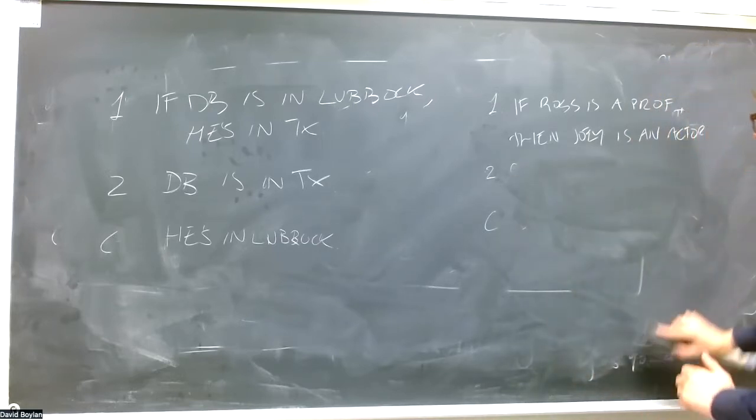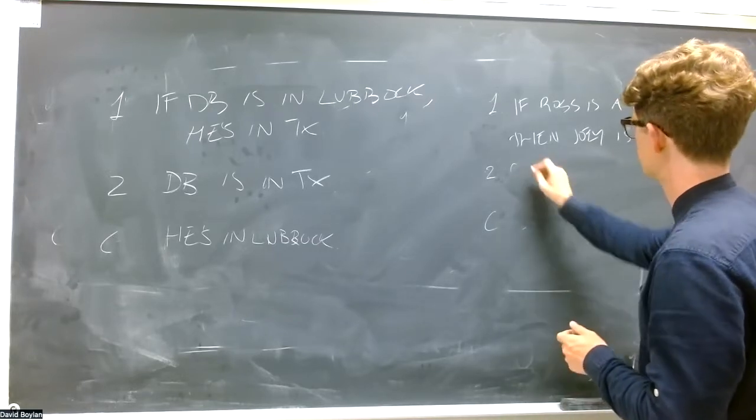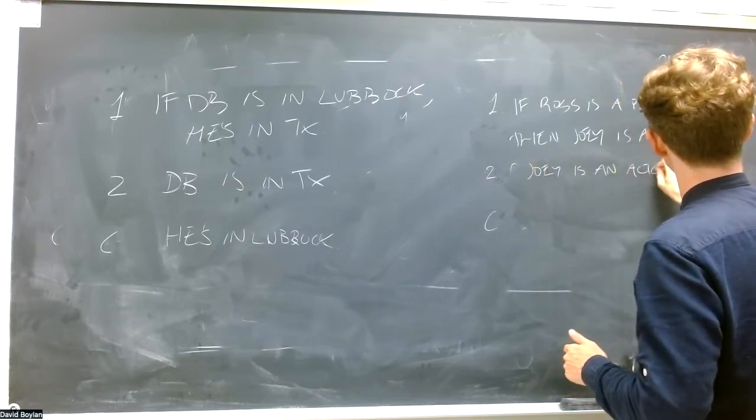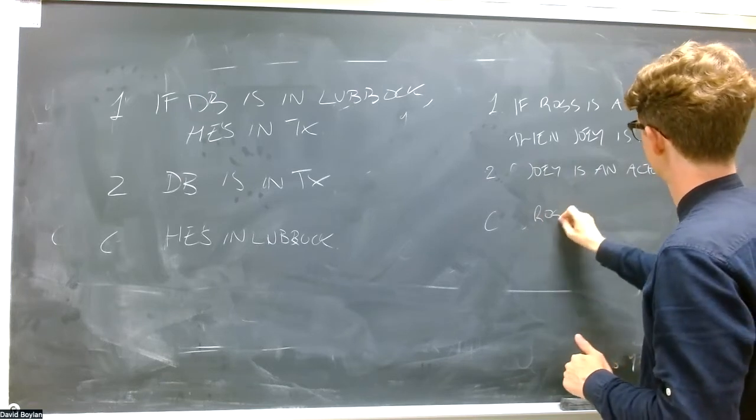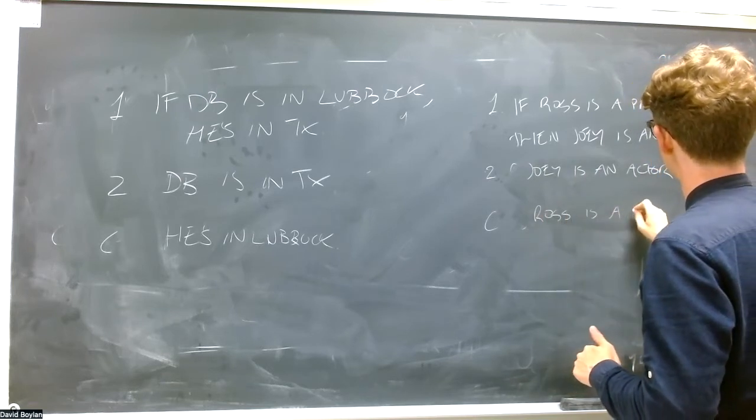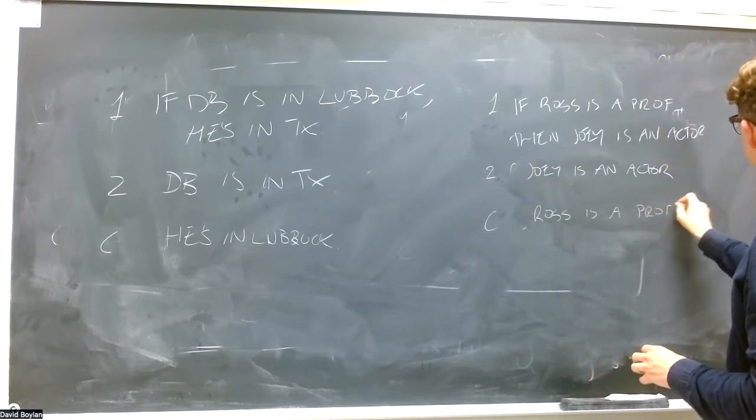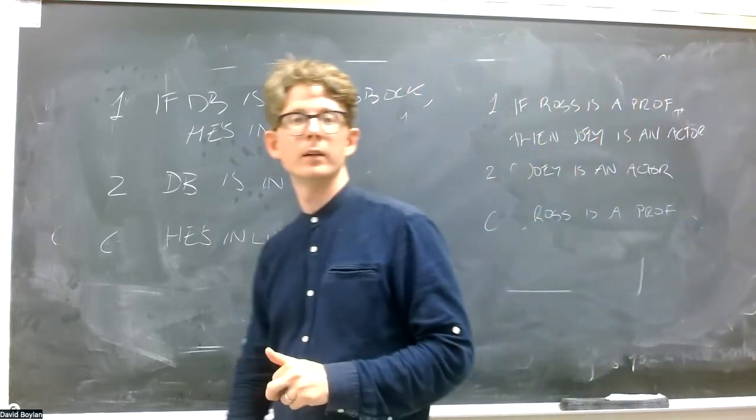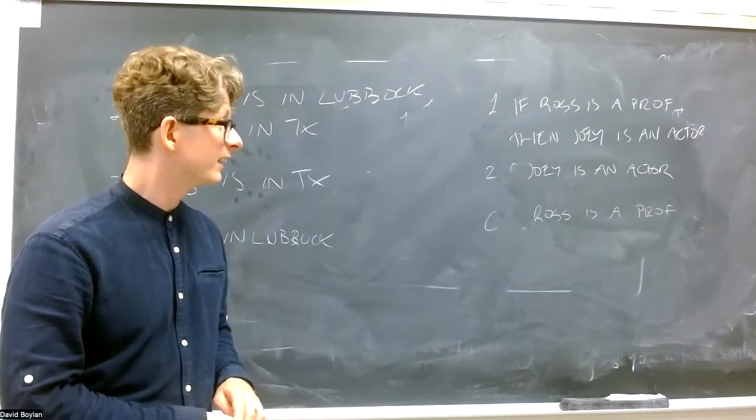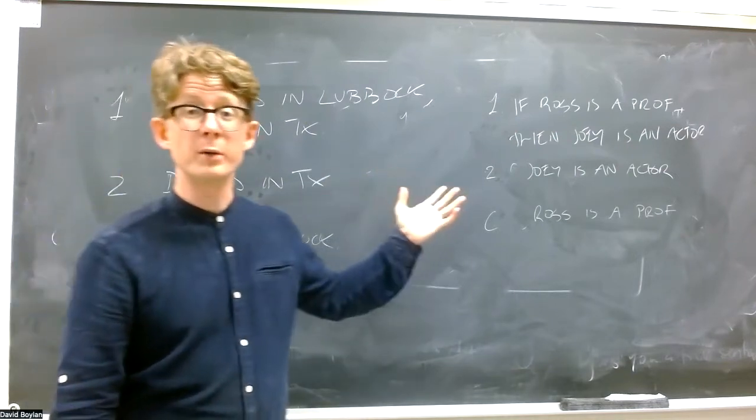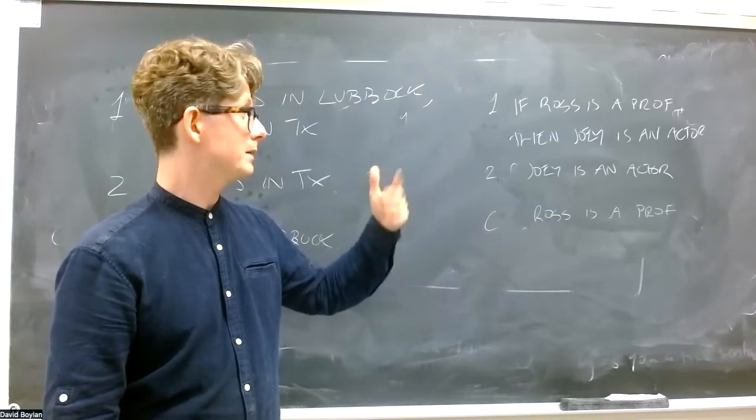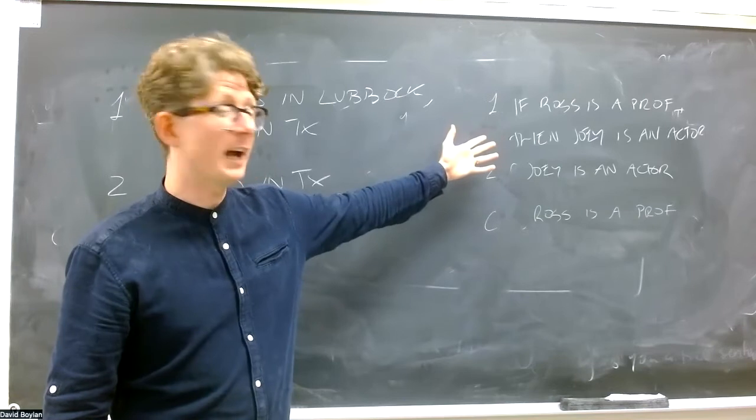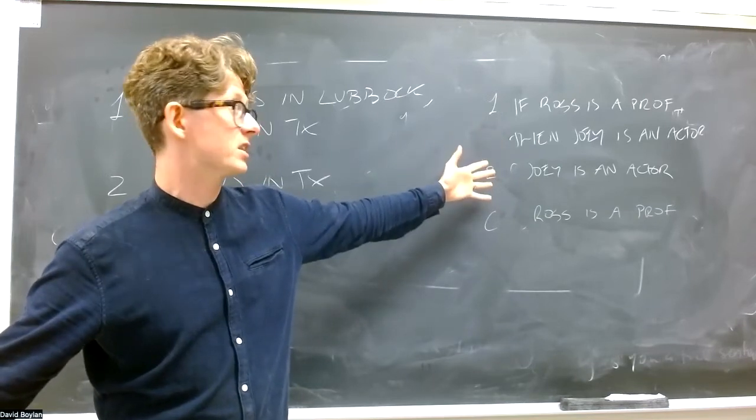Let's change this one around in the same way. So we'll say that Joey is an actor, and Ross is a professor. So this is also an invalid argument. It's a little bit harder to see. One reason to see it is you could think, well, maybe whether Joey is an actor has no bearing at all on whether Ross is a professor.